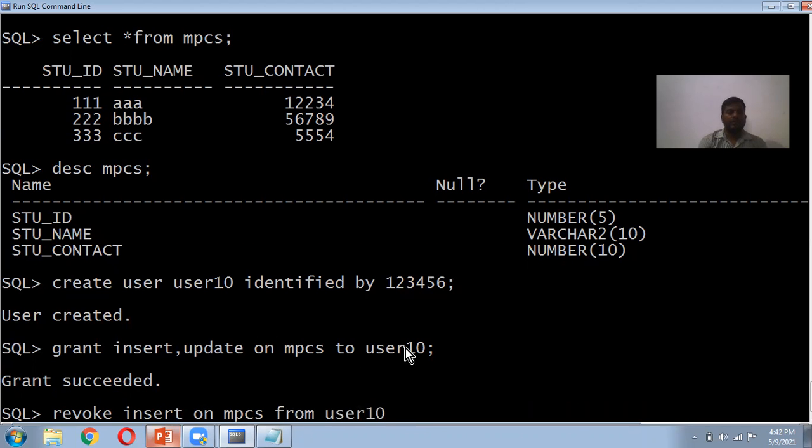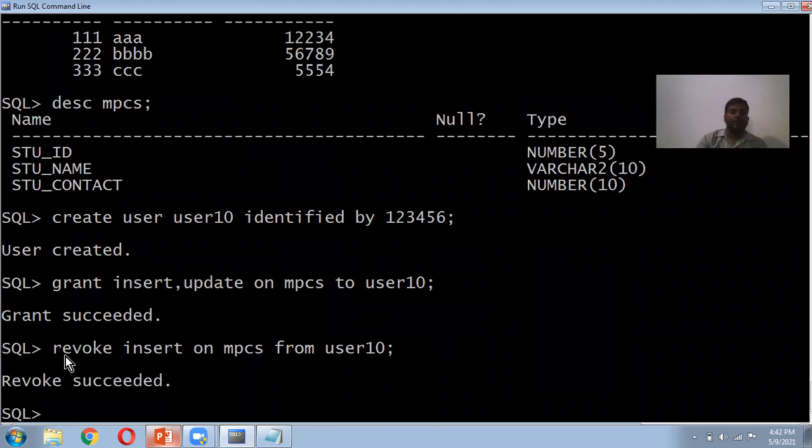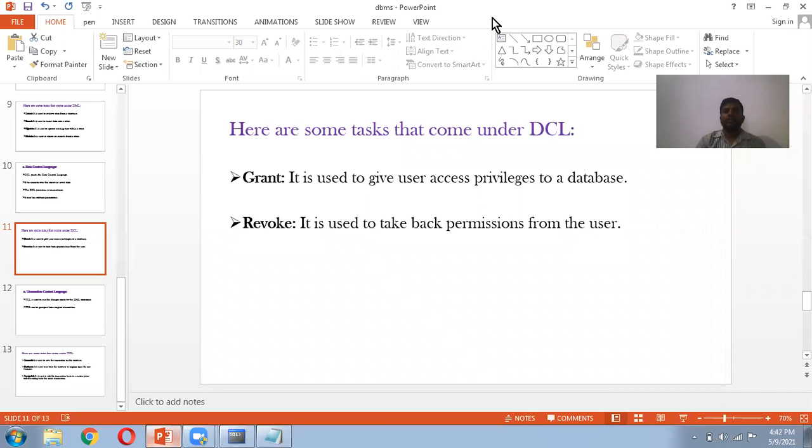This is taking back the permission. Revoke: the insert command, on the MTCS table, from user 10. This is granting and revoking the permission. This is about the grant and revoke permission. This is about DCL, data control language.